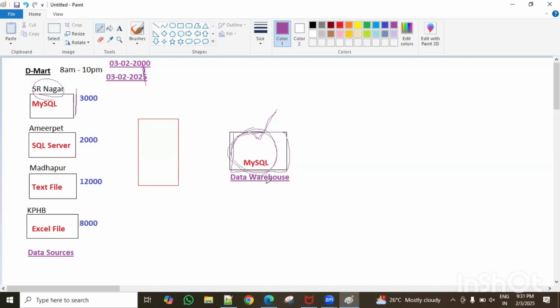That's why the data warehouse stores the historical data. Historical means the entire business data will be there, from the first day till date, guys. All data is available here, whereas in the data source only the recent transactional data is available.